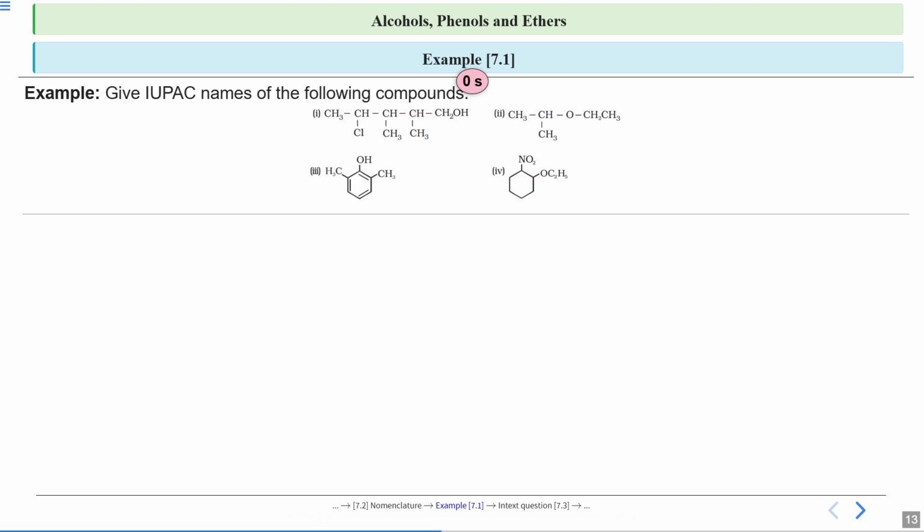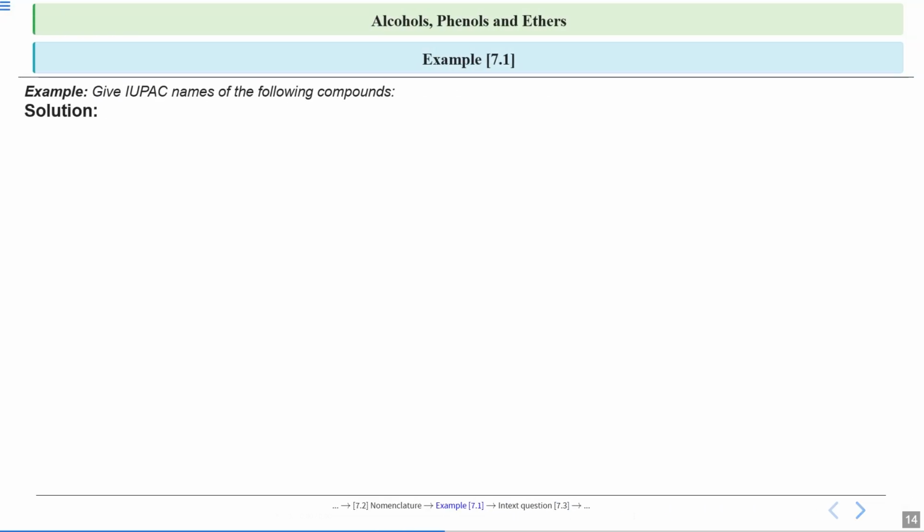Okay, let's see the solutions. So first is this compound. First, see this OH group is attached. So first we will do the numbering. So this is the longest carbon chain, this one.